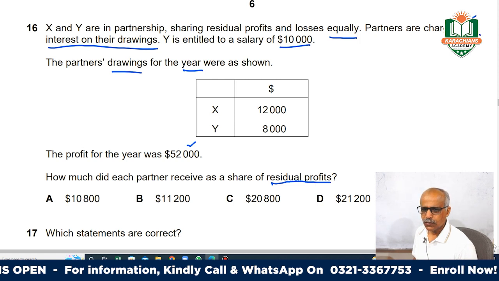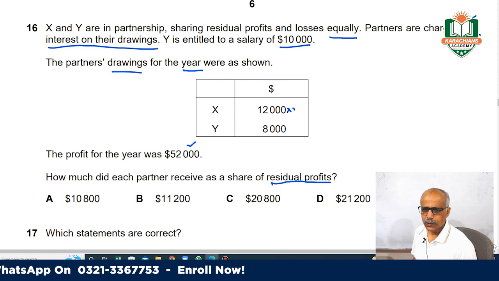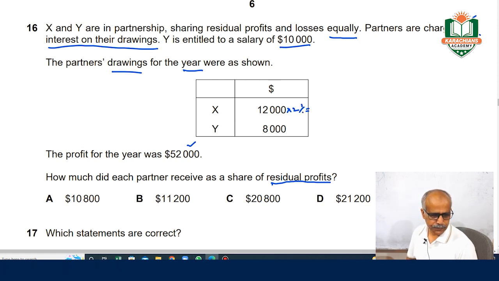First of all, 2% is the drawing interest, so we should calculate how much it would be.